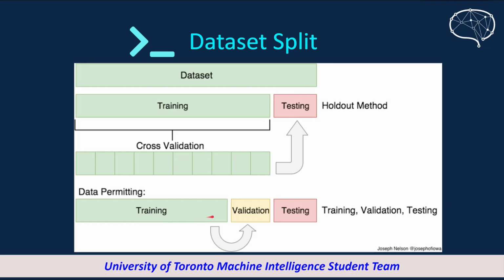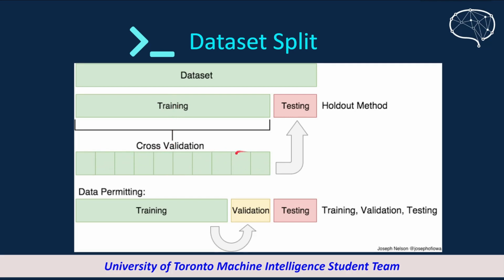So there's only a small portion used for validation. But in cross-validation, we have a method called k-fold, which means that we could fold this training set k times. So we have k equal portions. For example, we could have a fourfold, which means that we'll split this training set into 4 equal portions.